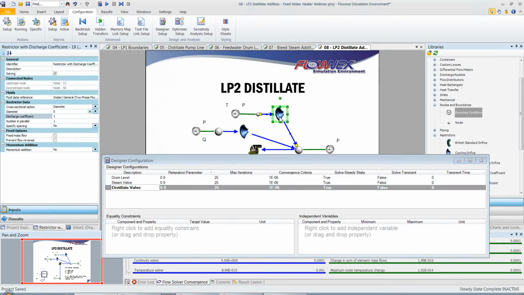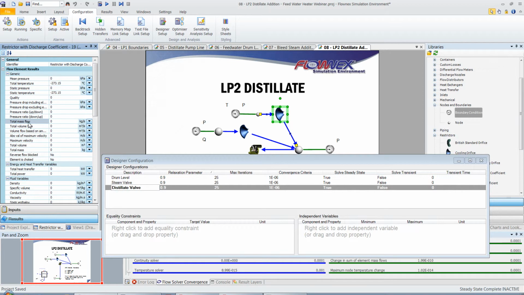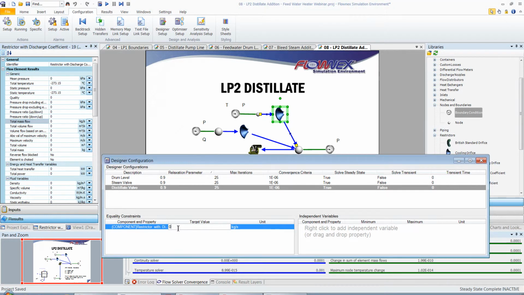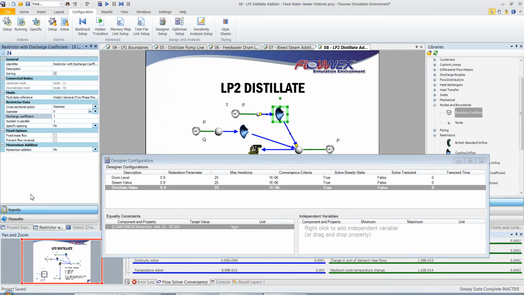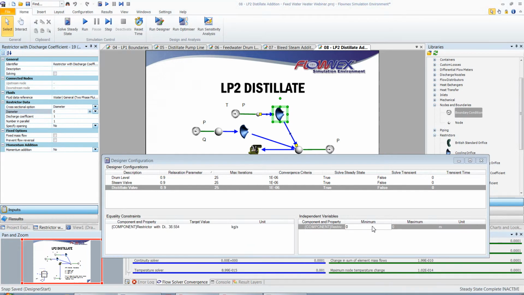For the equality constraint, I'm going to use mass flow. We have a target value of 38.554 kilograms per second, and I will vary the input diameter between 0 and 0.5 meters.